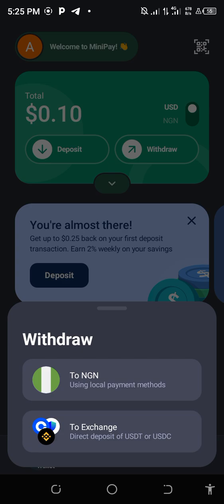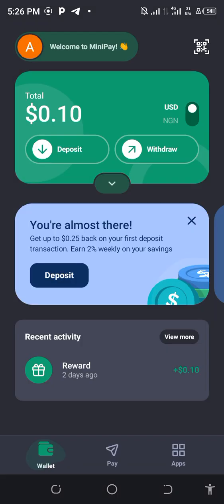This app is very easy to use, and it's very easy to make money. If you want to make money with cryptocurrency and you don't know how to trade on exchanges, this app is really for you. And those of you who like to save money and want a good return on it, you can use this app. Every return you see will be in USDT. By changing it to your local currency, you will see a lot of money, guys. So that is what you do concerning this app.